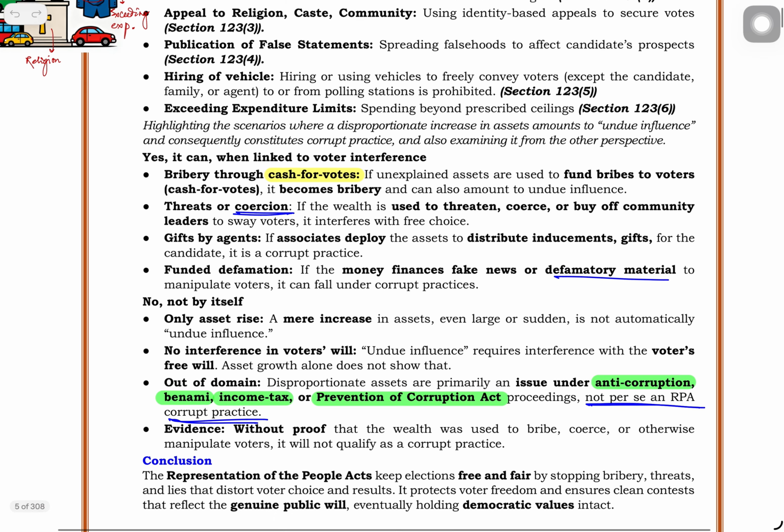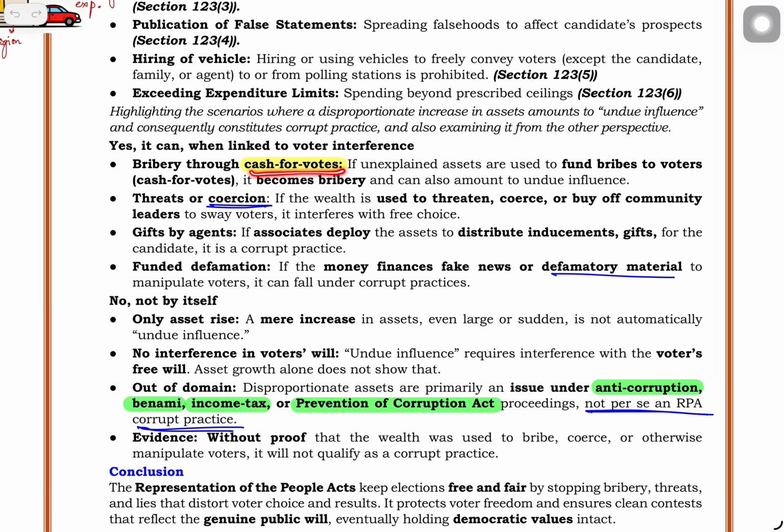Okay, see, bribery through cash for votes. These are the keywords that must be seen in your answers. Bribery through cash for votes: if unexplained assets are used to fund bribes to voters, it becomes bribery. Increase in assets disproportionate to his or her income, that will be called unexplained assets. And if it is used to bribe the voters, obviously that will fall under corrupt practices.